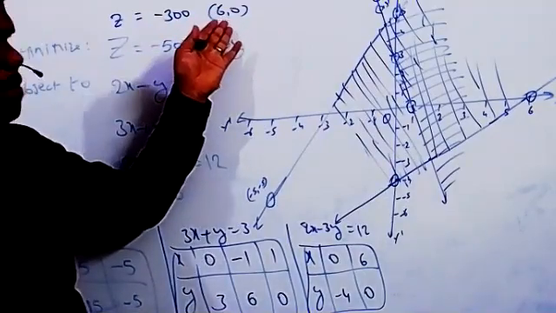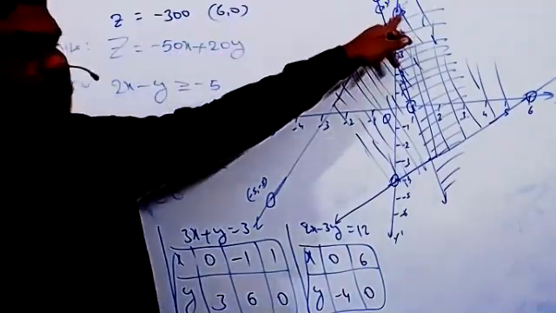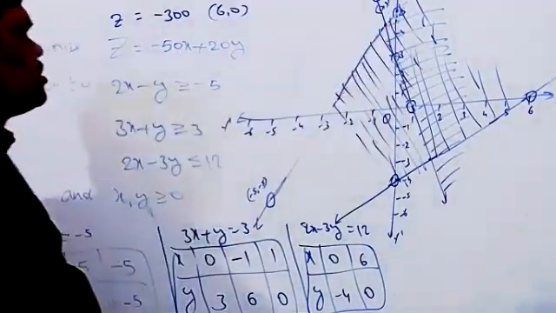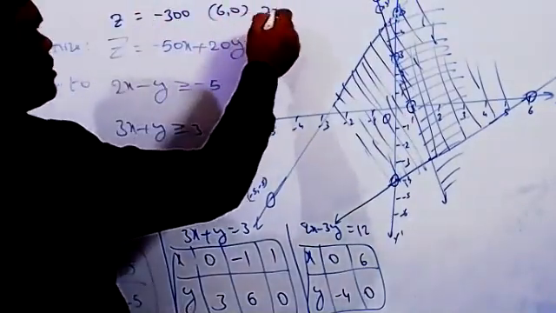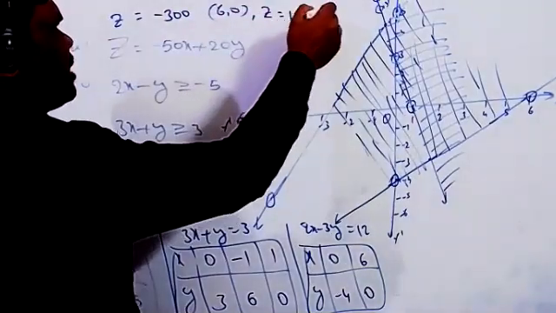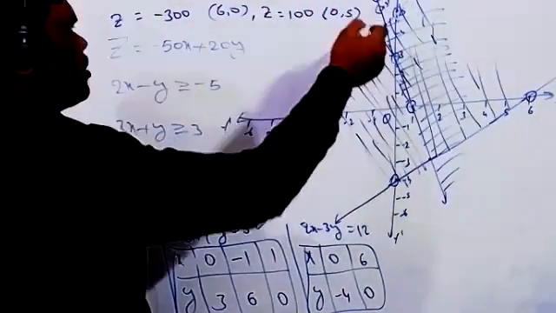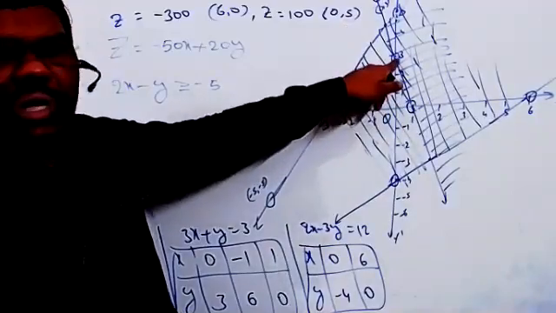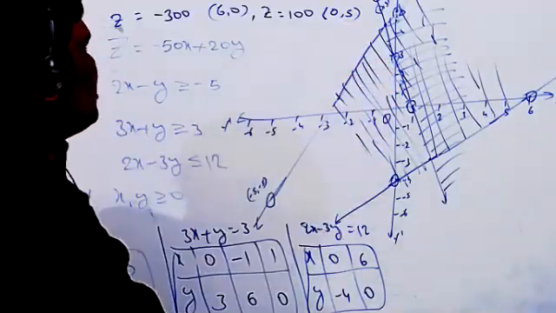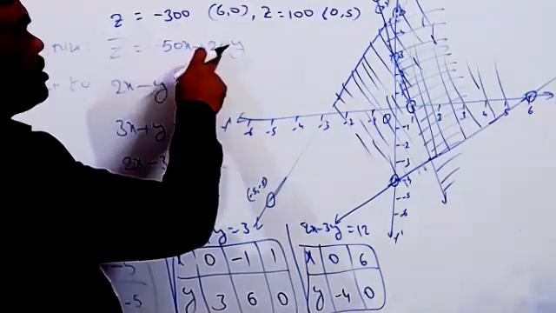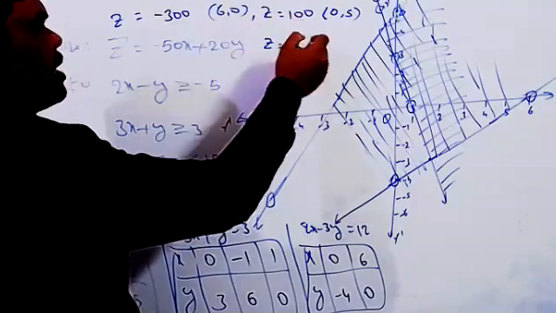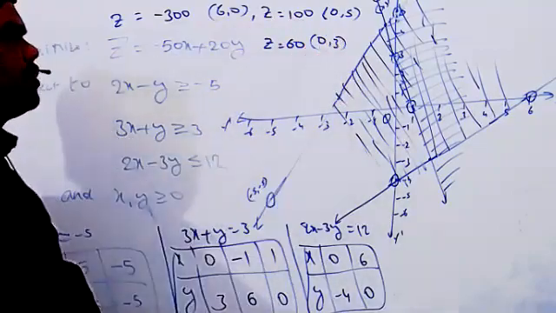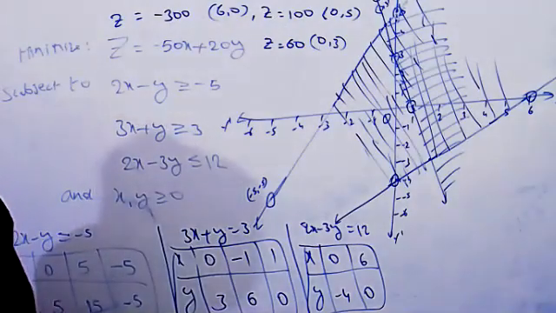Suppose you take 0 comma 5, this is one of the points here. If we take 0 comma 5, what happened? 5 times 20 is 100. So clearly here now z equal to 100. Compared to the others, this is the maximum value. The other point, 0 comma 3: here also same thing, it will be 3 times 20, 60. Z equal to 60. So compared to this one, this is the smallest value. Correct only, na? Yes, sir.